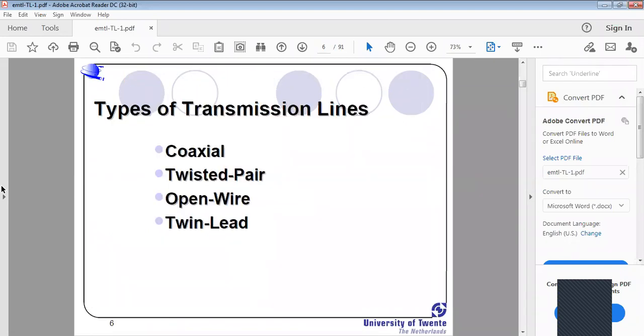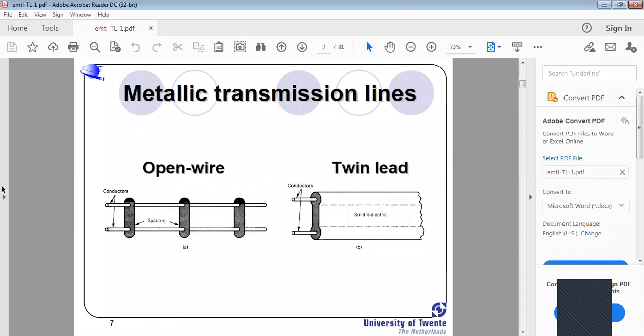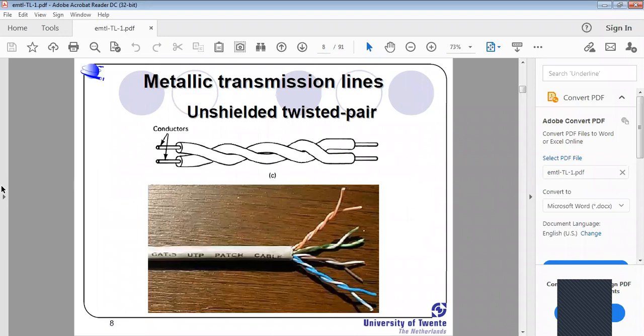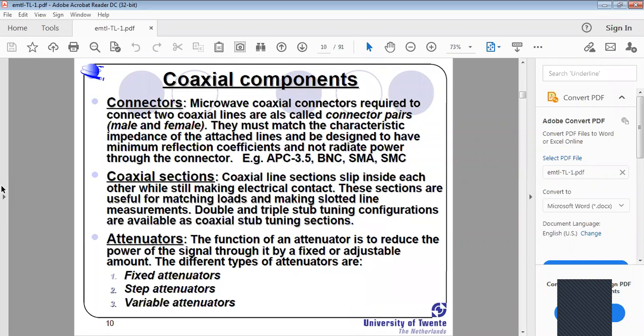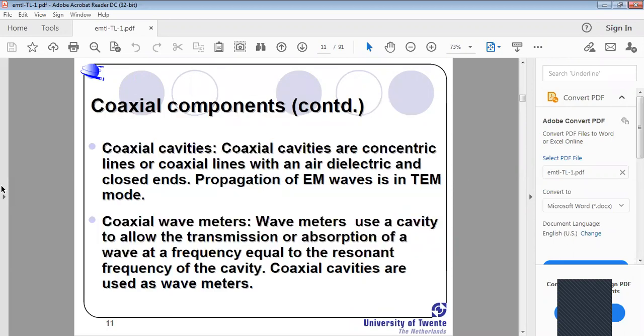See here, the types of transmission lines, which you already know: coaxial cable, twisted pair, open wire, twin lead. This is the metallic transmission line, open wire and twin lead. Metallic transmission line with unshielded twisted pair. This is the regular picture you see every day in real time. Metallic transmission lines and coaxial cables: you already know the coaxial cable always contains an inner conductor and outer conductor with inner insulator and outer insulator. Also coaxial components, connectors, coaxial sections, attenuators. Of course, it is not part of the syllabus, but just know.